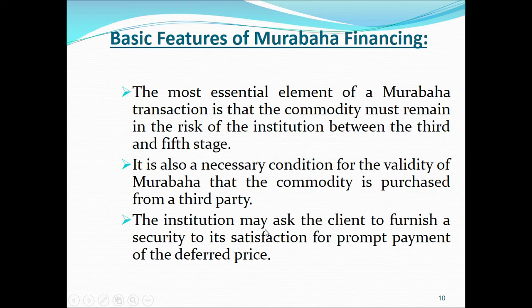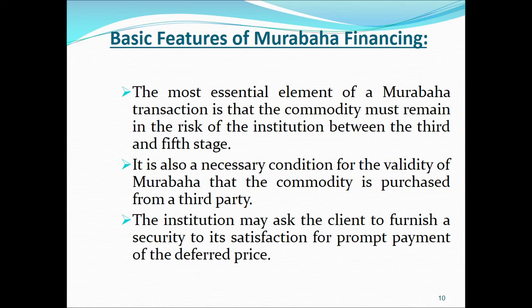The institution may ask the client to furnish a security to its satisfaction for prompt payment of the deferred price. Now here in case of Murabaha that is executed by the Islamic Bank, the payment is deferred, which is called Bay Muajjal. Now there is a risk involved that the client might not be able to pay the full payment that he is supposed to pay in installments.